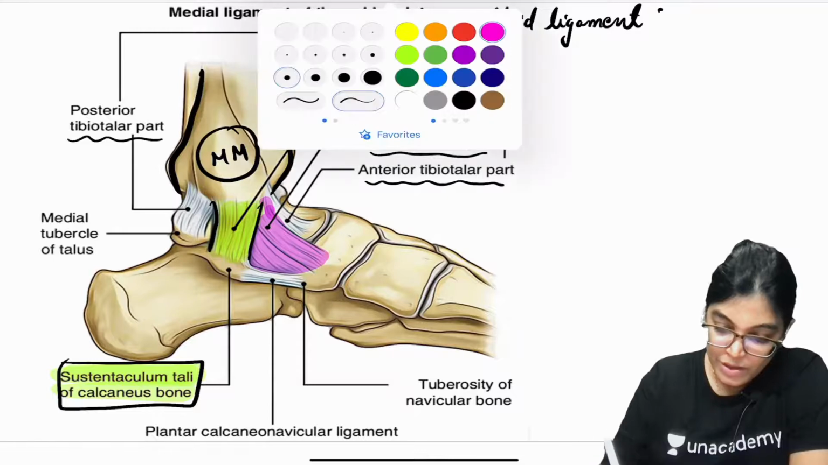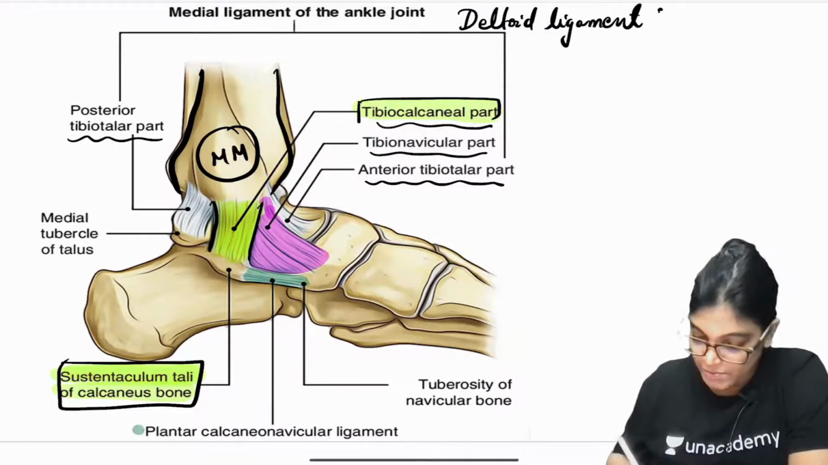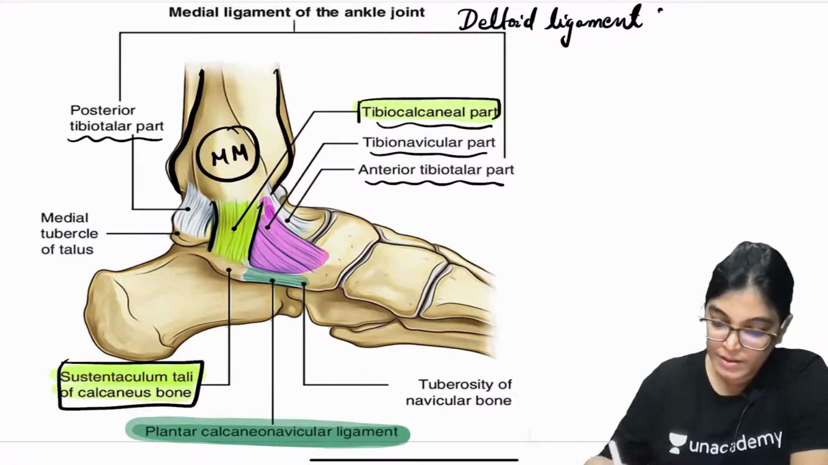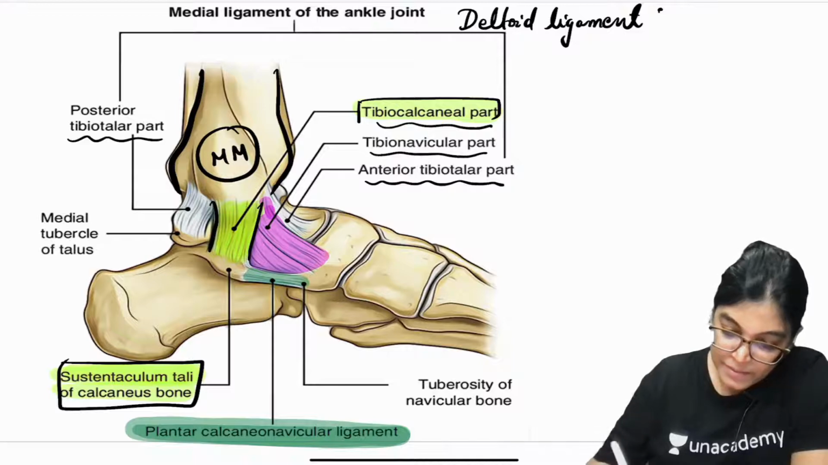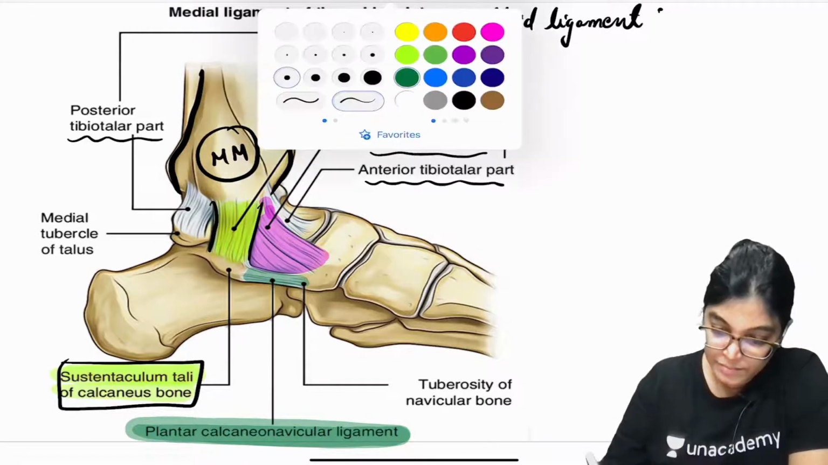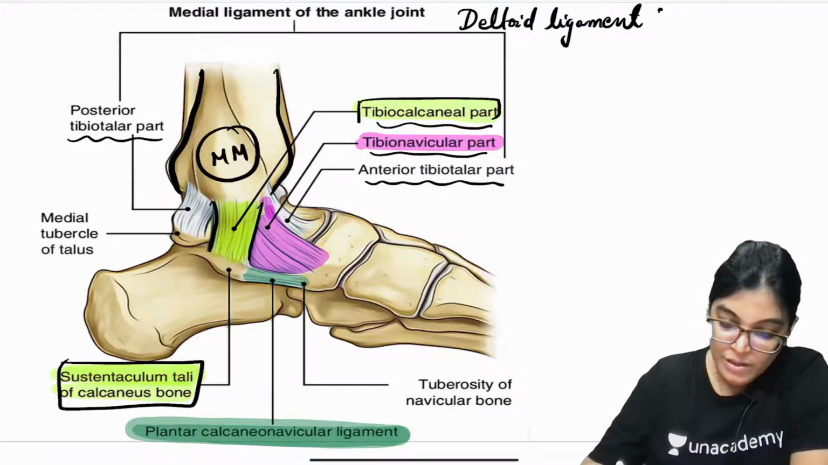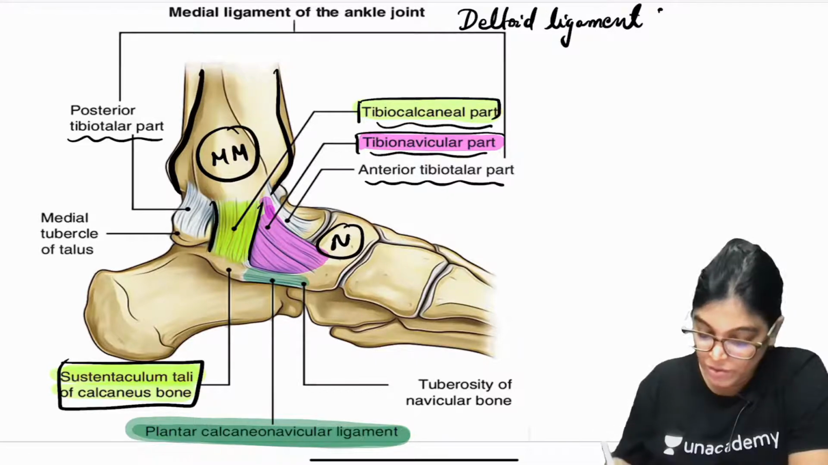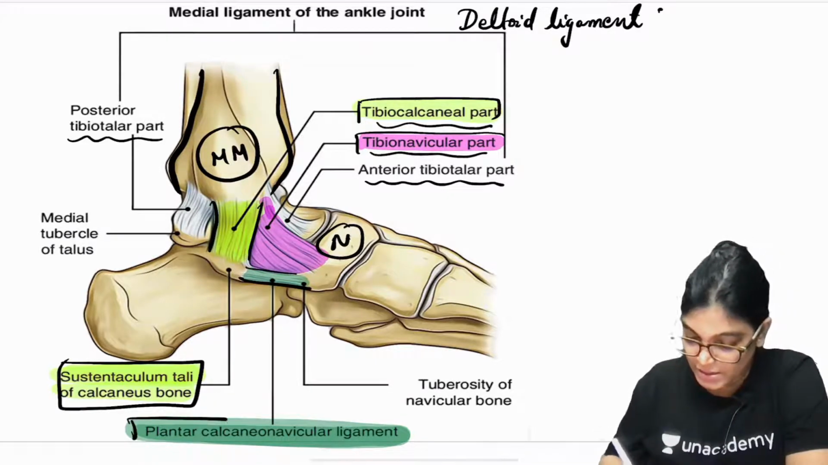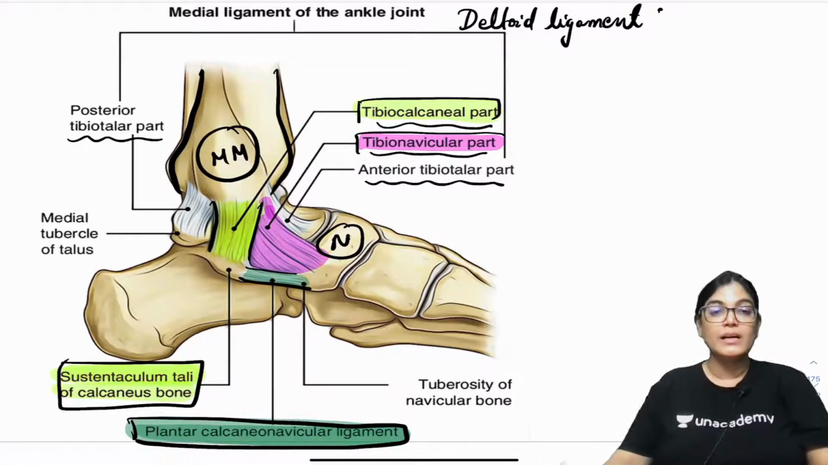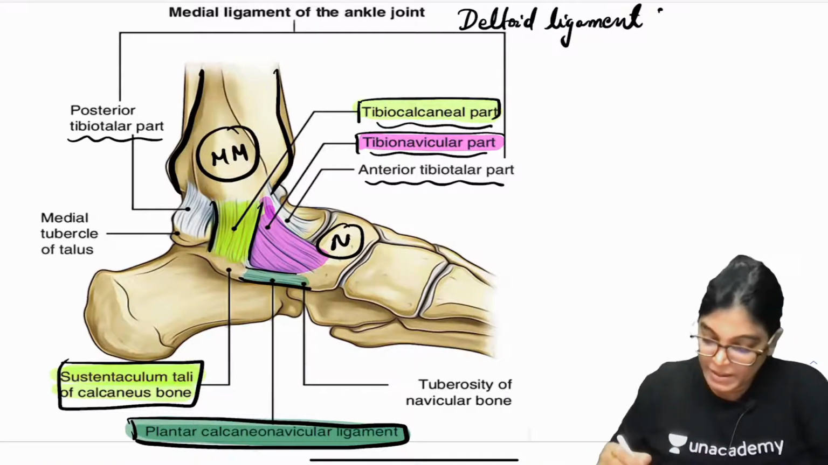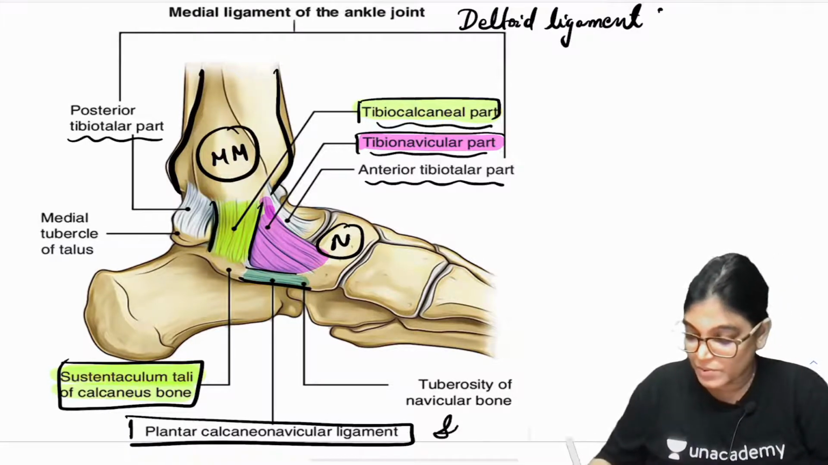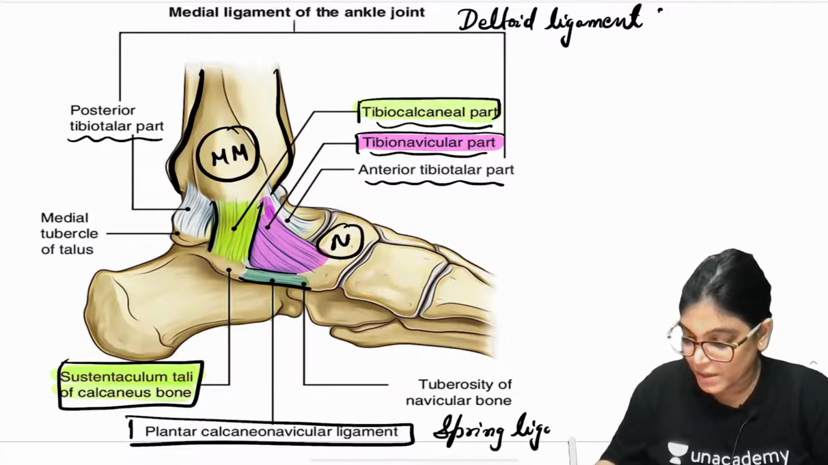Lower down, the tibionavicular part is merging with another ligament, the plantar calcaneonavicular ligament, which is also called the spring ligament. Superior attachment is similar. It is attached to this bone, N for navicular bone, and it also merges with the spring ligament. The other name of the spring ligament is plantar calcaneonavicular ligament. So it is merging with the spring ligament as shown in the diagram.